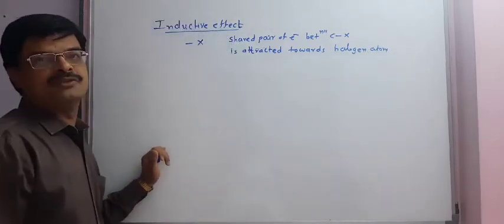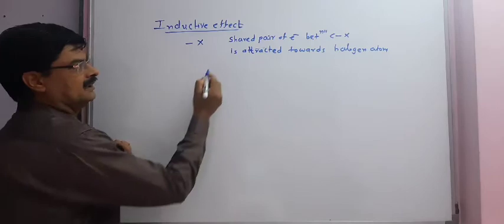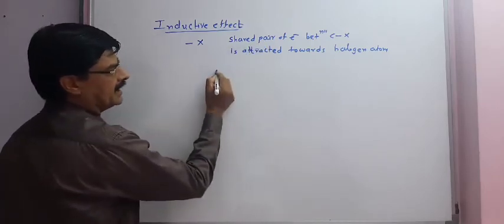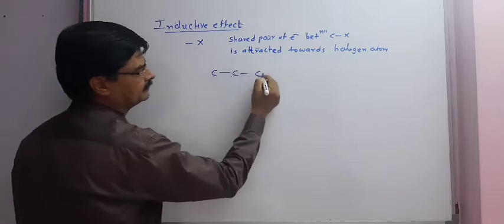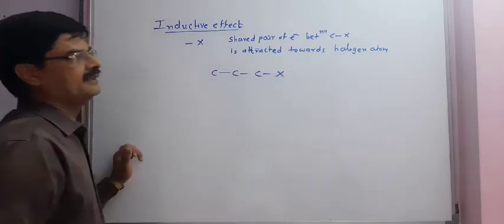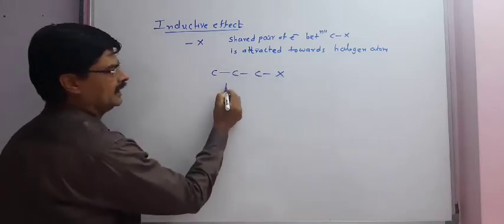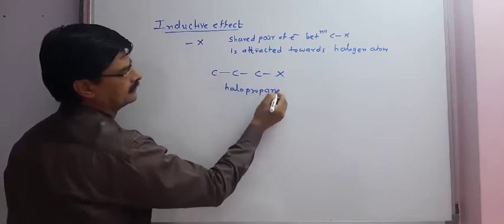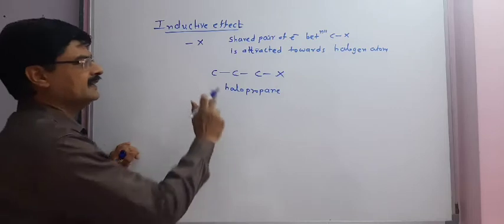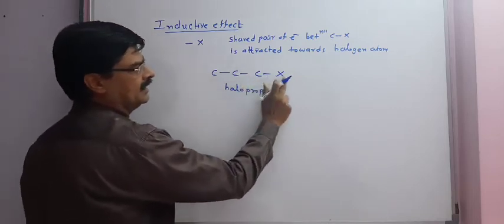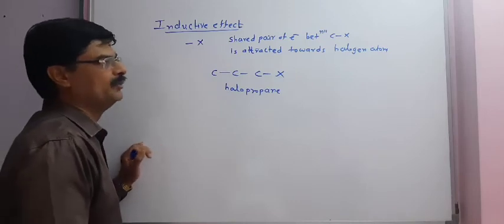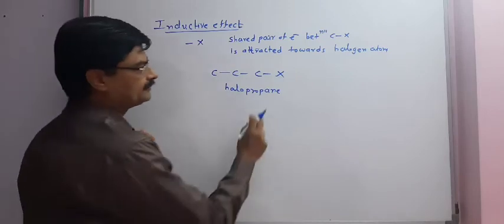The effect is known as inductive effect. We can study this inductive effect by taking following example. See, this is the example of halopropane. We can see there are 3 carbon atoms and we have halogen atom. We can take any atom: chlorine, bromine, iodine, etc.